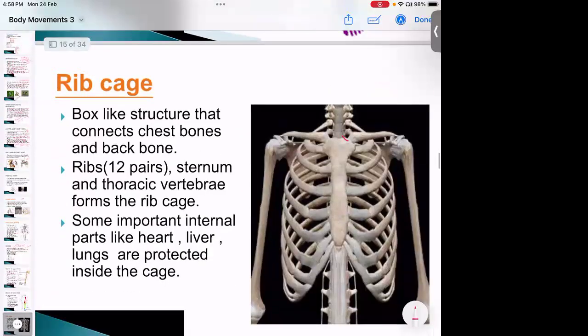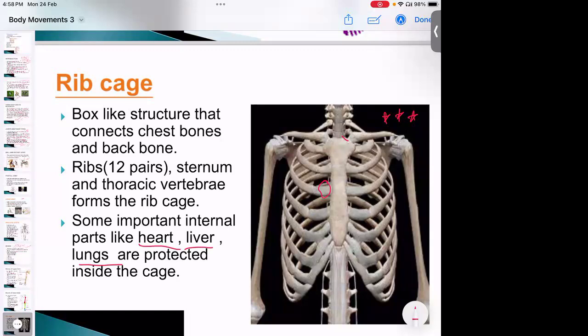Now, the rib cage is a very, very important part of our body. The reason the rib cage is important is that it protects some of our important organs, like the heart. It will protect our liver and the lungs also. Inside, it protects the different organs. That is why we should have the rib cage.